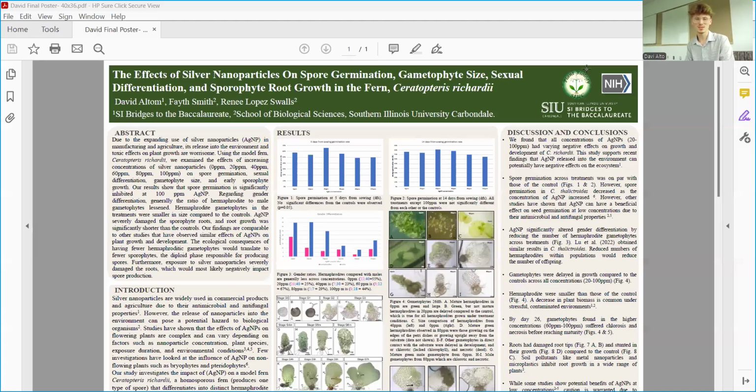Hello everyone, I'm David and I study the effects of silver nanoparticles on spore germination, gametophyte size, sexual differentiation, and sporophyte root growth in the fern Ceratopteris richardii.